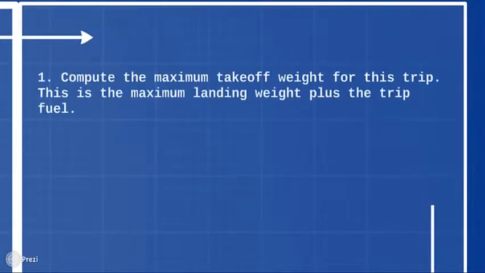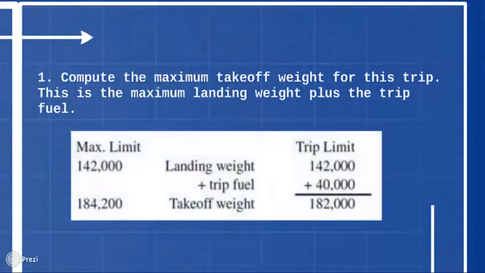First step, compute the maximum takeoff weight for this trip. This is the maximum landing weight plus the trip fuel.